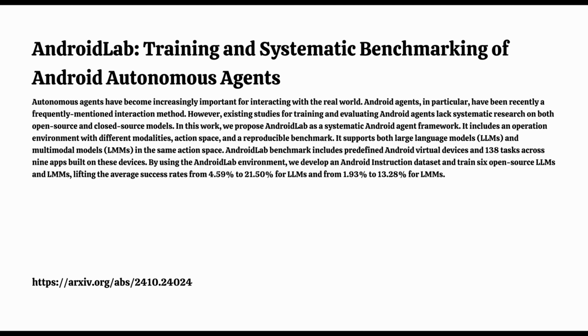So how do they score them? What are they looking for? Well, first there's the success rate. Right, did the agent complete the task or not? But they also dig deeper.